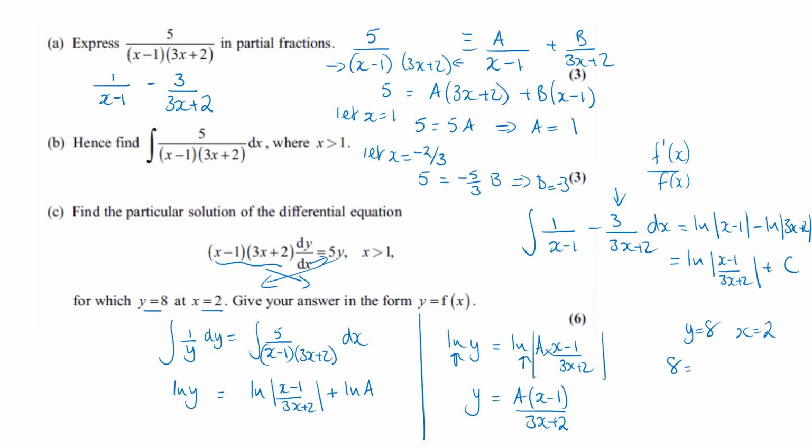So 8 is equal to a when x is 2, 2 minus 1 is going to be 1, and on the bottom when x is 2 you're going to get 6 plus 2, 8. So a is equal to 64. So all together, the particular solution is going to be that y is equal to 64 times x minus 1 all over 3x plus 2.